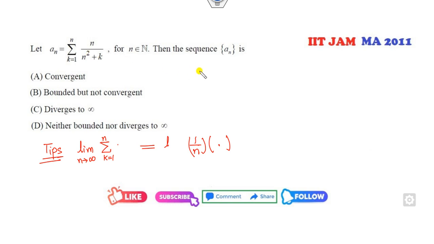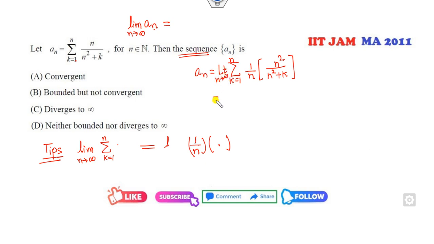So I can multiply by n and divide by n on both sides. Now it is the summation, k varies from 1 to n. Then your target is to find whether the sequence is convergent or divergent, meaning the limit of a_n. This is your target. So I need to find this value.